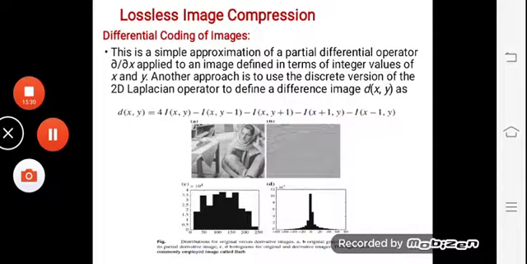The takeaway from the differential coding for images is that we don't go for coding of the intensity value of every individual pixel. Rather we go ahead with the coding for their differential values, by which we can save a huge amount of data, or the bit length saved for coding.